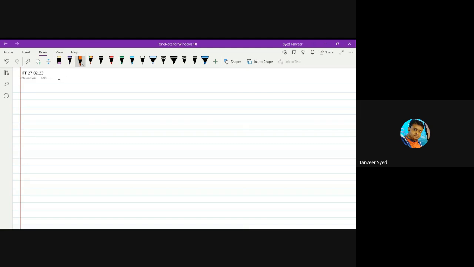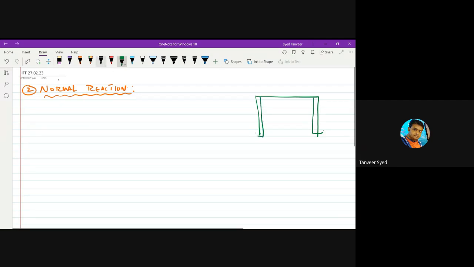So the second force, normal reaction. If you remember, if you place a body on a surface, let us say this is the table, and on the table you are placing a body of mass m.